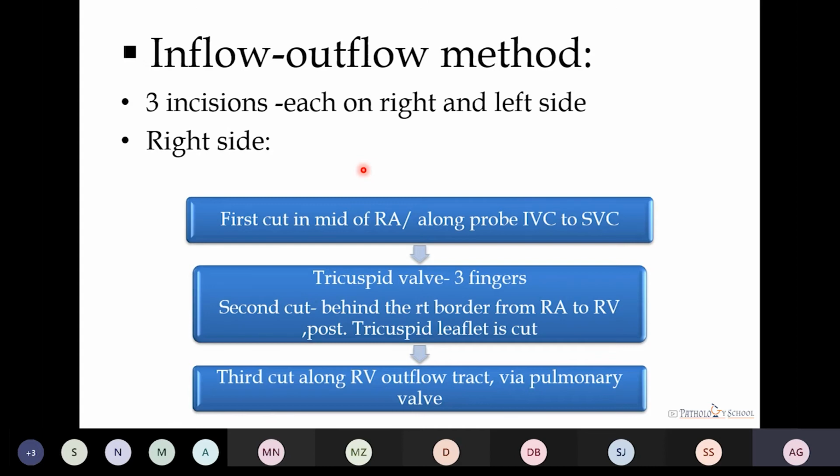The second incision is given just behind the right border of the heart from the right atrium to the right ventricle. And in this incision, the posterior leaflet of the tricuspid valve is cut. The third incision is given along the right ventricular outflow tract via the pulmonary valve, and the cusp of the pulmonary valve is cut in this incision.